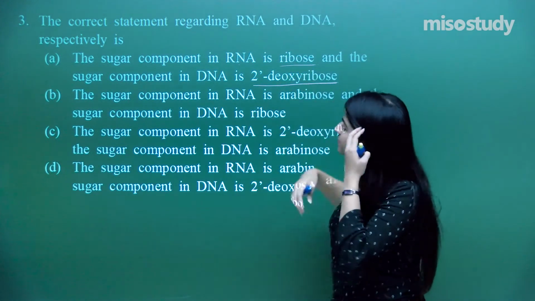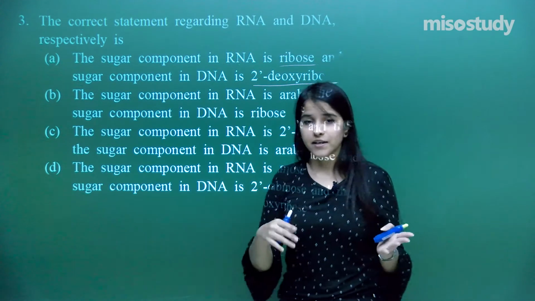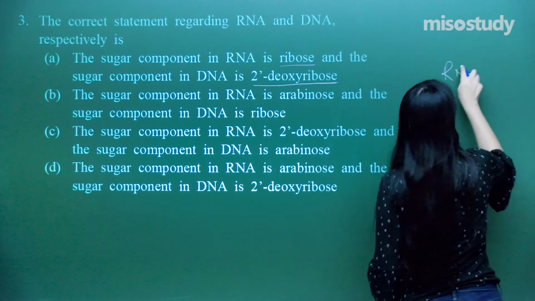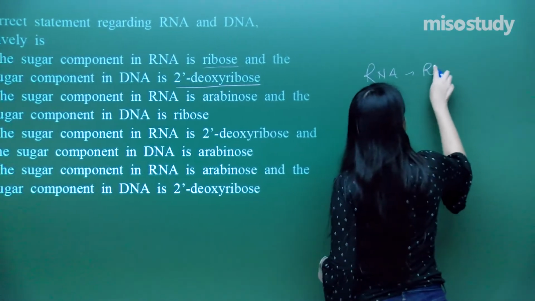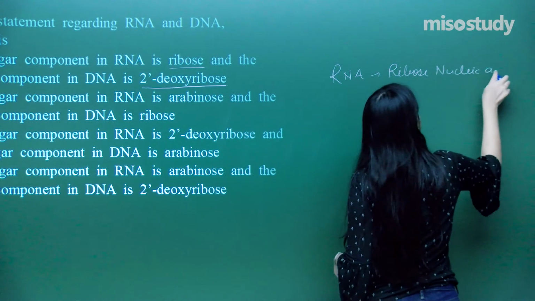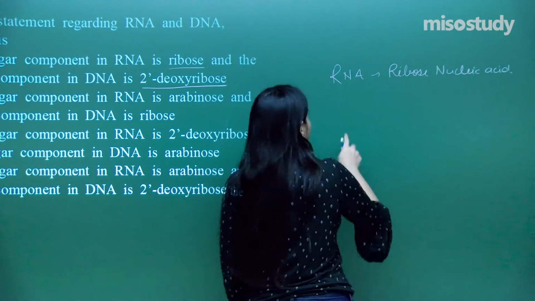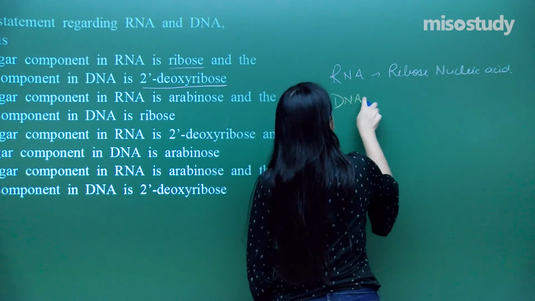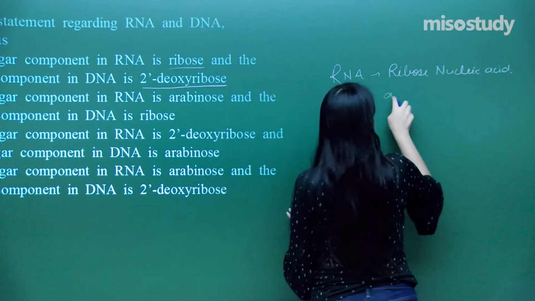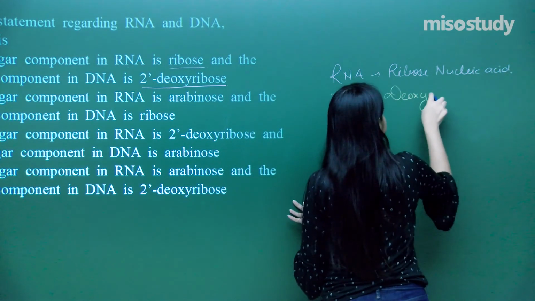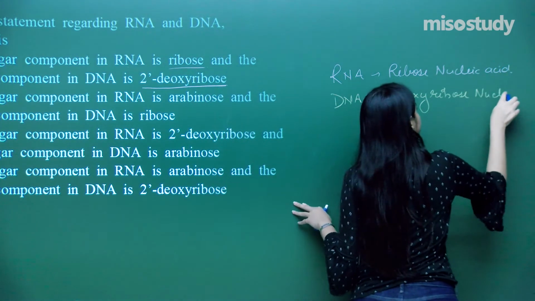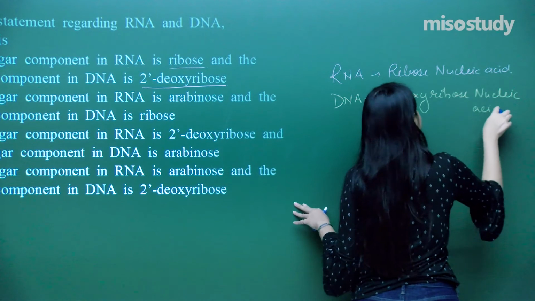So they are actually asking about the components in RNA and DNA. So let us just have the full form of both of them first and it will give our answer. What is RNA? Ribose nucleic acid. And what is DNA? It is 2-deoxyribose. So that is, I can say deoxyribose, followed by nucleic acid. So that is the full form and it gives our answer.